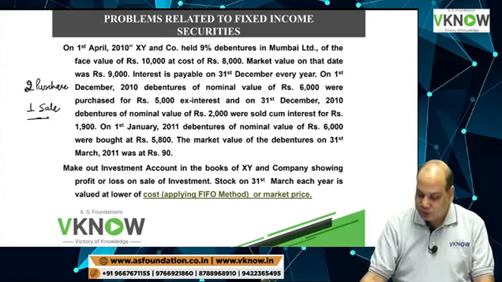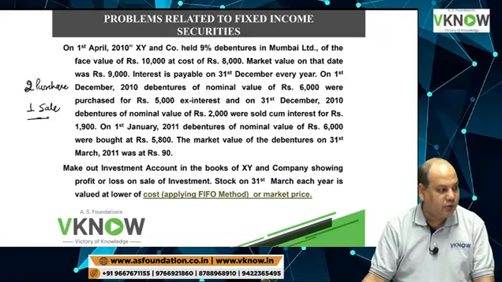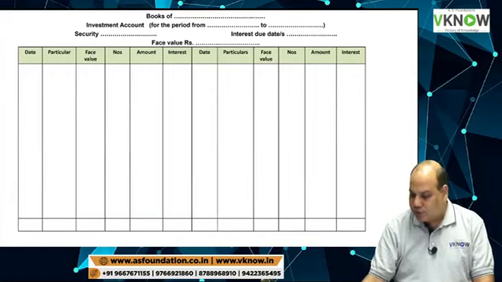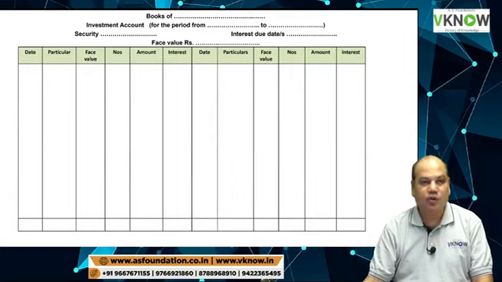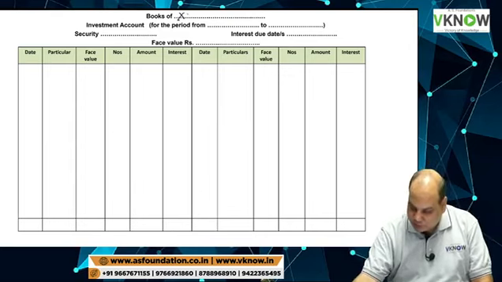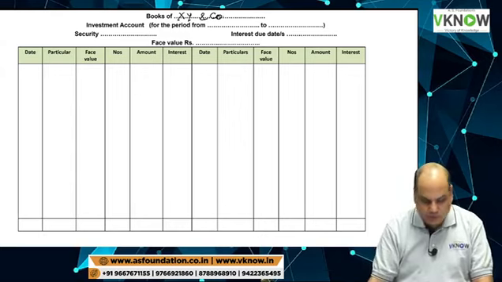Understood? Keep the question continuously in front of you so that you will understand it better. First, the student will draw this format. Write down books of XY and company.